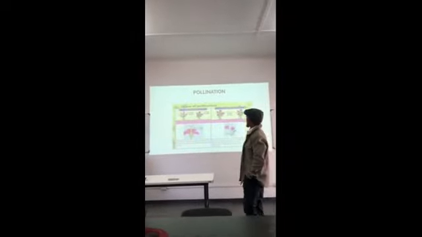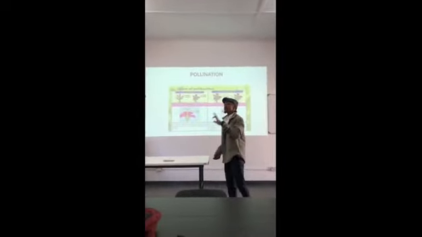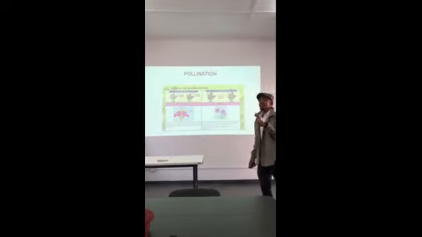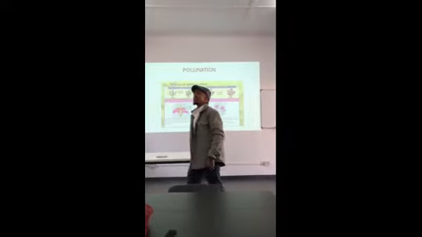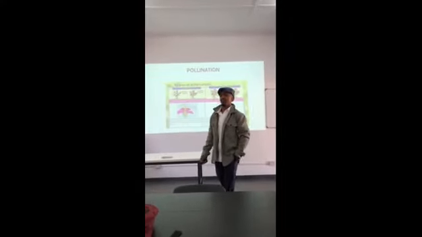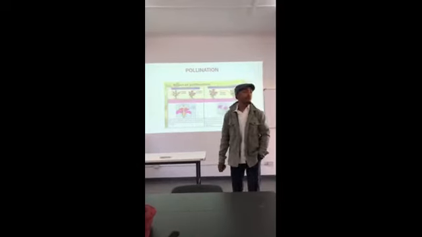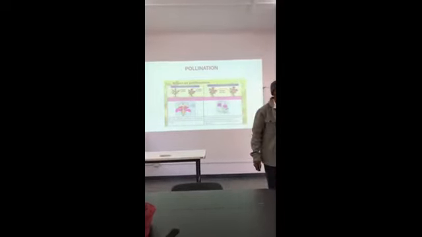Okay, let us continue. In pollination, we have two types of pollination. Who can tell me what is pollination? Anyone? Kavum, what is pollination?